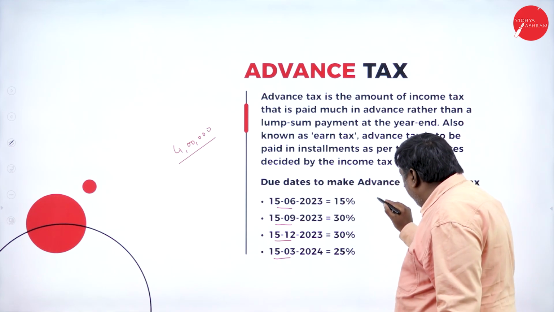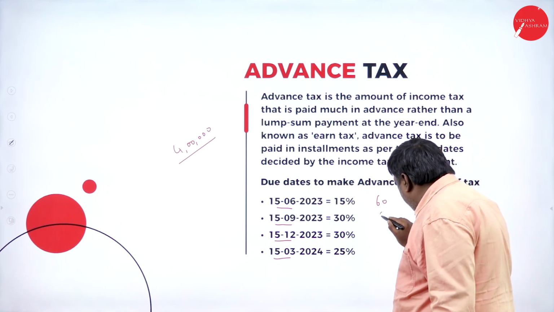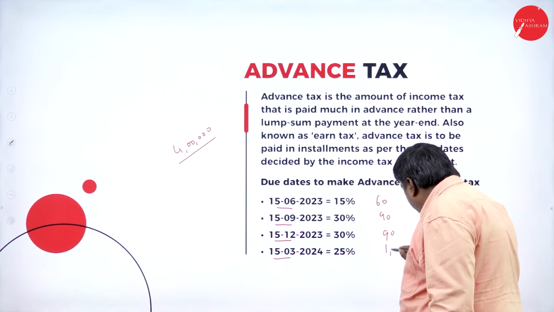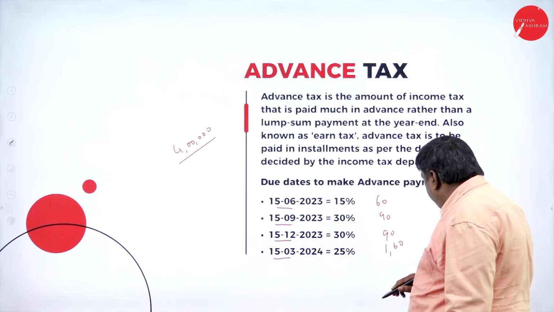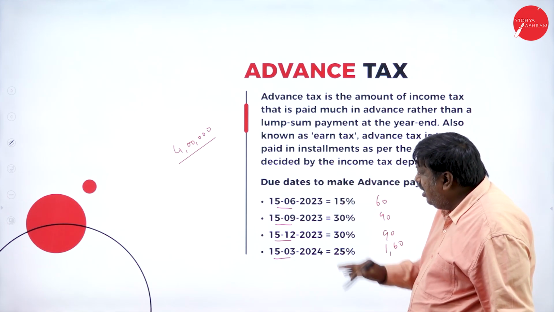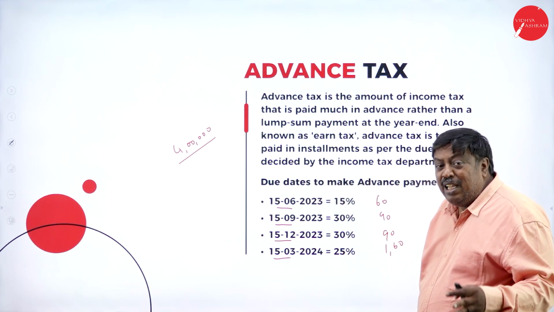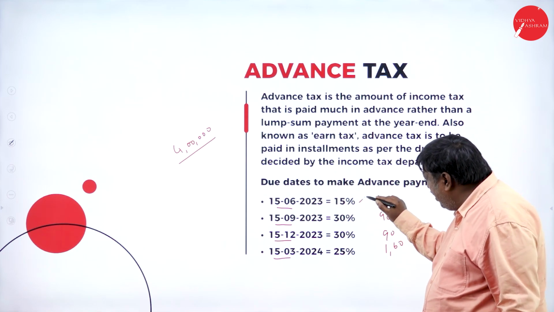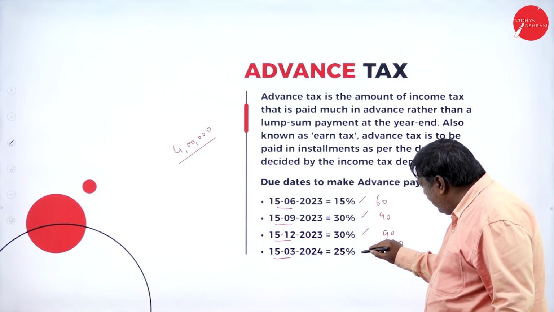Here I can pay 60,000, 90,000, 90,000, 1 lakh. So now I can pay like this, or I can pay 4 lakh in one shot at the end. If you feel it's going to become a burden on your shoulder, make it 15%, 30%, 30%, 25%.